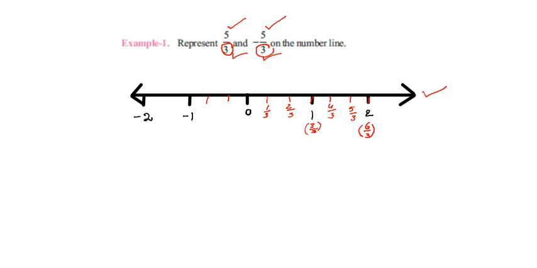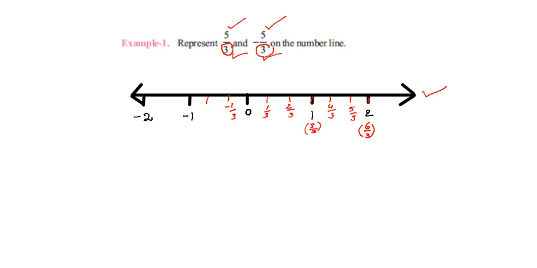So this is minus 1 by 3. What we wrote previously, 1 by 3, means plus 1 by 3, because that is on the right side of the 0. But here, this is on the left side of the 0. Hence this is represented by minus 1 by 3.